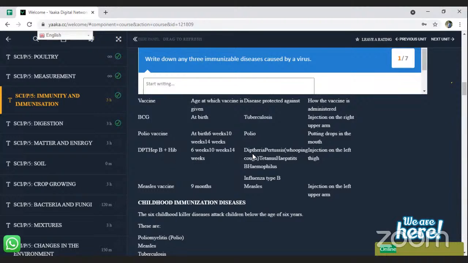The diseases controlled are diphtheria, pertussis or whooping cough, tetanus, hepatitis, and Haemophilus influenzae. It is administered through injection on the left upper thigh.